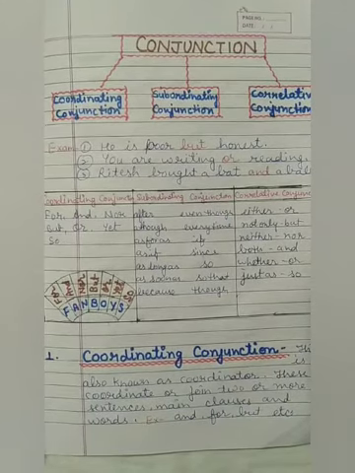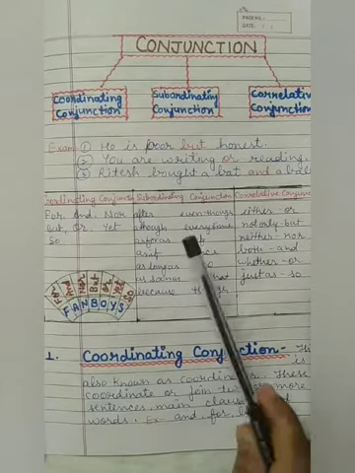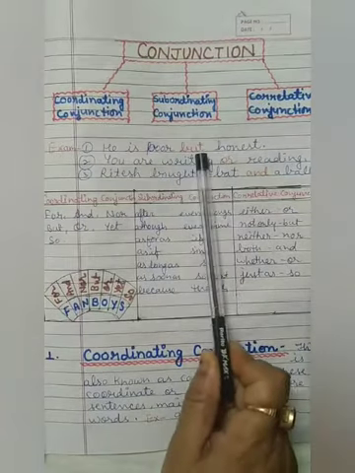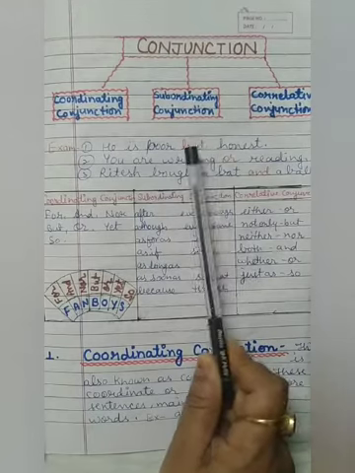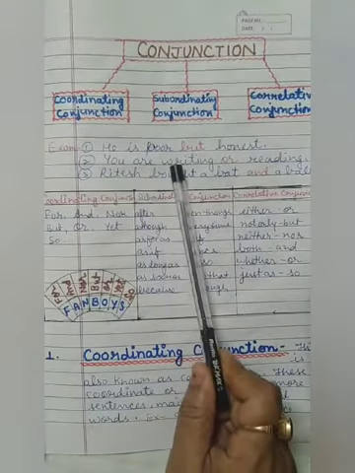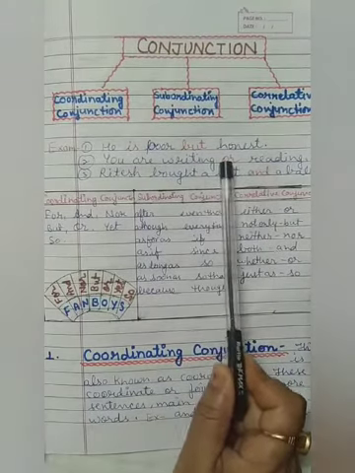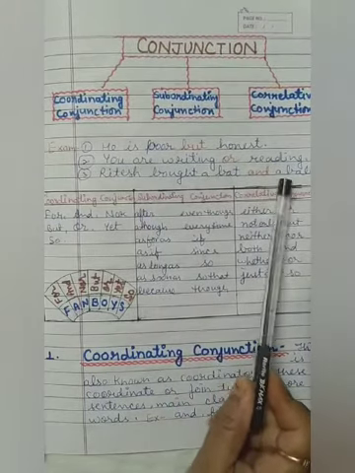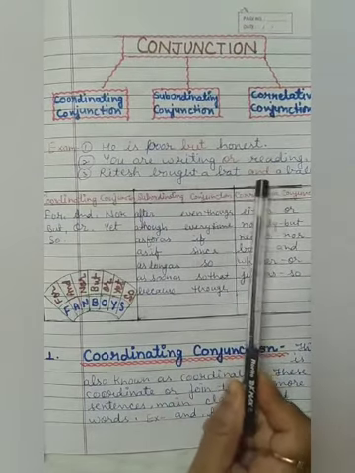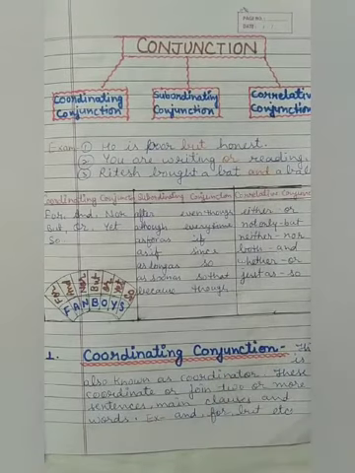Here are some examples of conjunction. He is poor but honest. But is used for conjunction. Here this word connects two words. You are writing or reading. Or is also a conjunction. Ritesh bought a bat and a ball. And connects two words. So this is the conjunction.